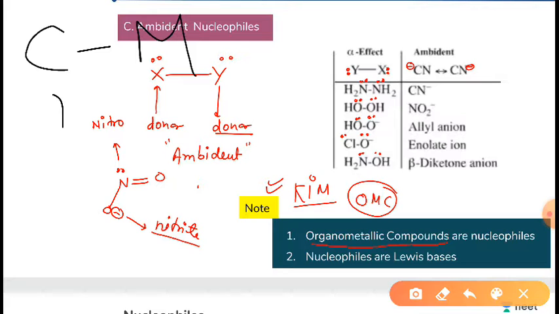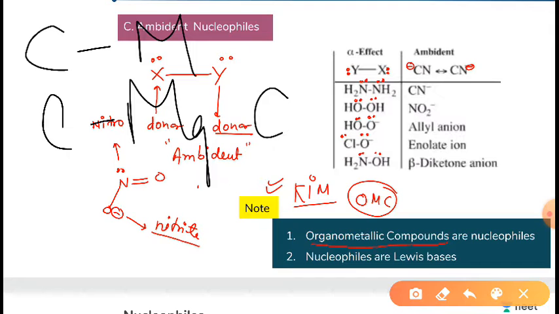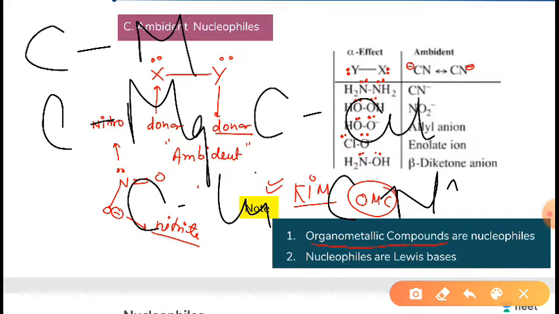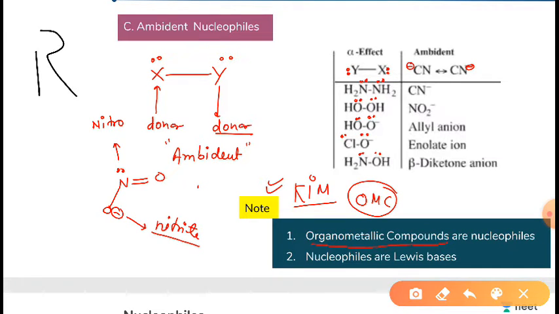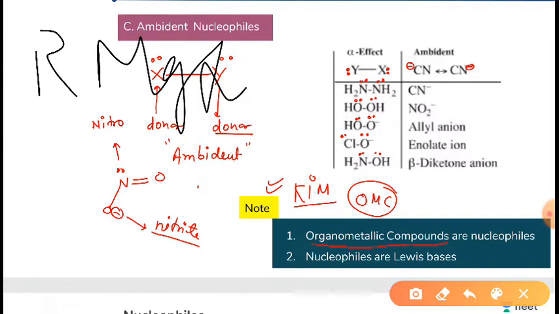We can say that the carbon in C-Mg, or Cu, or CuLi like this, or C-Na, these are organometallic compounds. Organometallic compounds are those compounds in which the carbon has a direct bond with a metal. Some more examples are the Grignard reagent, which is RMgX, the Gilman reagent, and the Frankland reagent. These are all organometallic compounds.